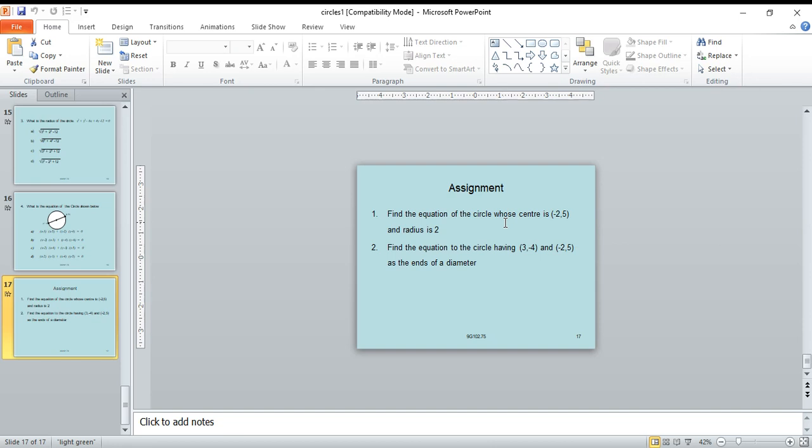That is (x minus 3)(x plus 2) plus (y plus 4)(y plus 5) equal to 0. Solve this equation.